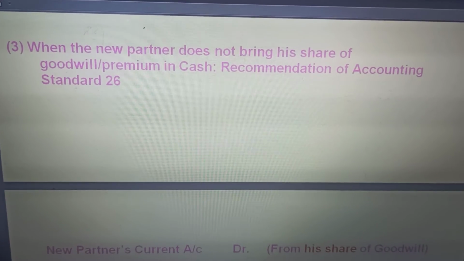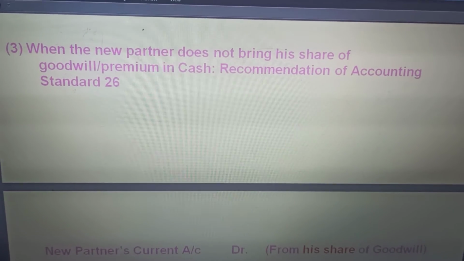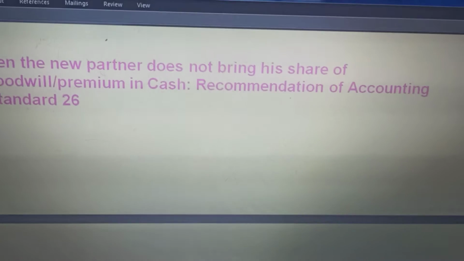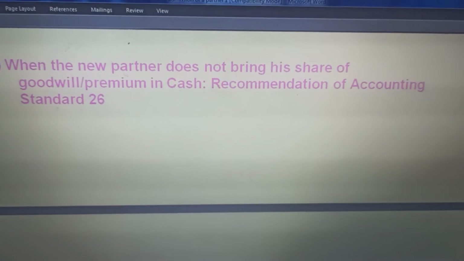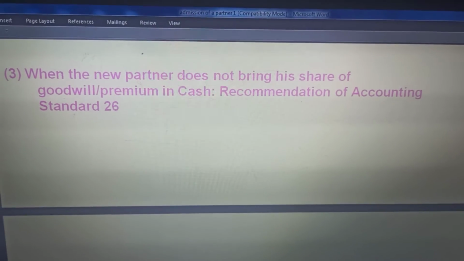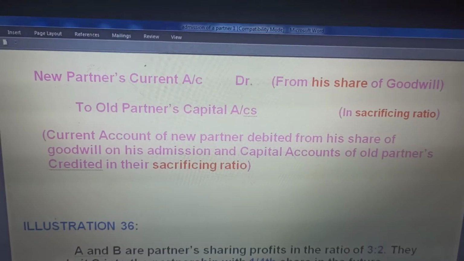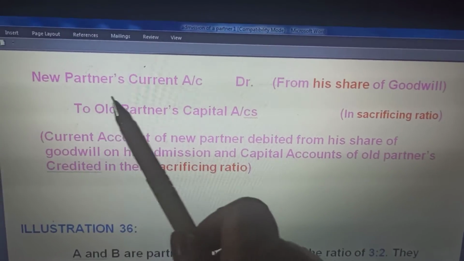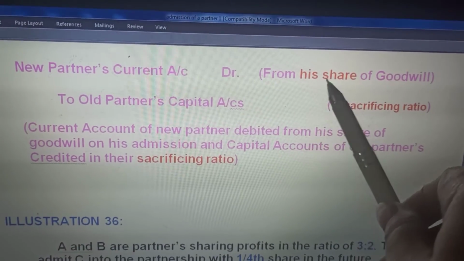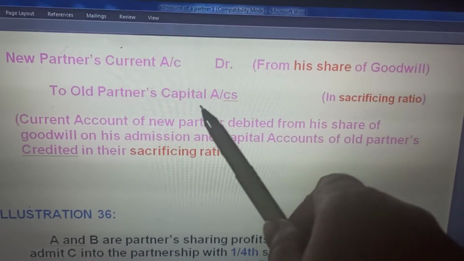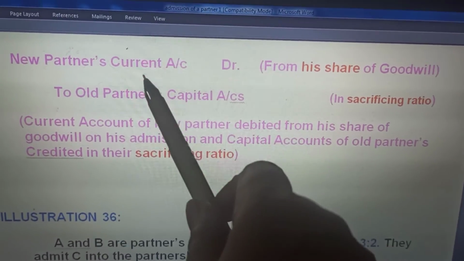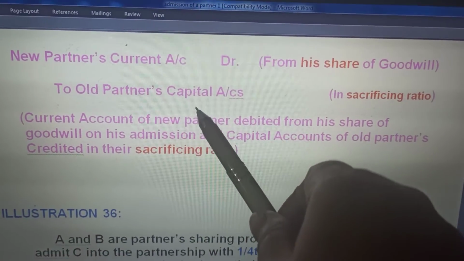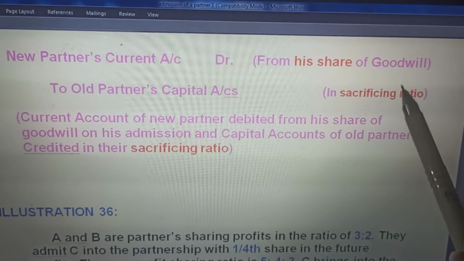This is the recommendation of Accounting Standard 26. When the new partner is coming and is unable to bring his share of goodwill in cash, at that time the goodwill account is raised. What do we do this time? New partner's current account with his share of goodwill to old partner's capital account. New partner's current account, old partner's capital account, in the sacrifice ratio.